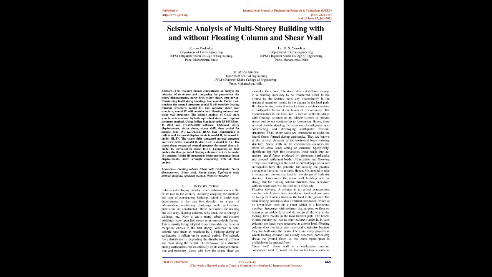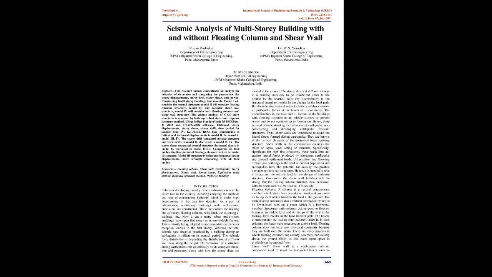Comparing all 4 models, the time period of the floating column structure, i.e. Model 2, is greater. The Model 3 structure has better performance, lesser displacements, and more strength compared with all 4 models. Keywords: floating column, shear wall, earthquake, story displacements, story drift, story shear, equivalent static method, response spectrum method, high-rise building.